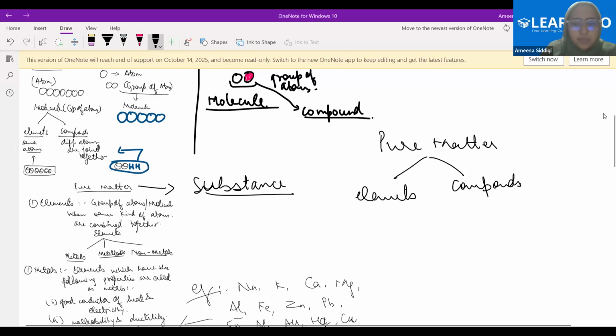Okay. Now, see, let's first understand elements. I've already told you what elements are. I've written the definition here. Please write this down.